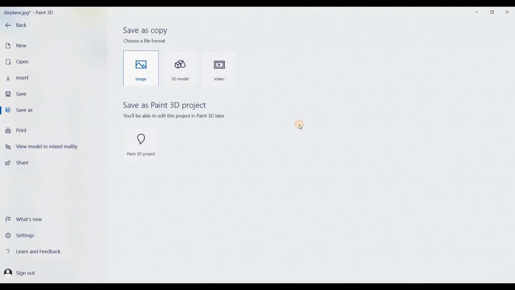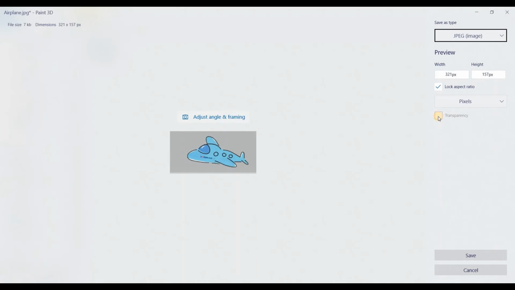So now if I do save as image, transparency, enter, see, save,